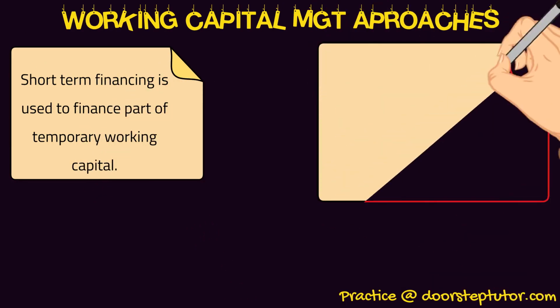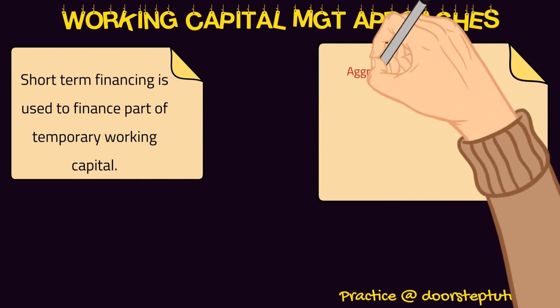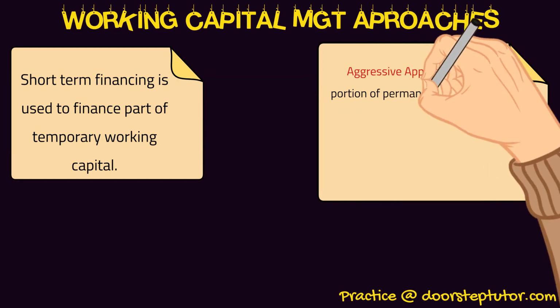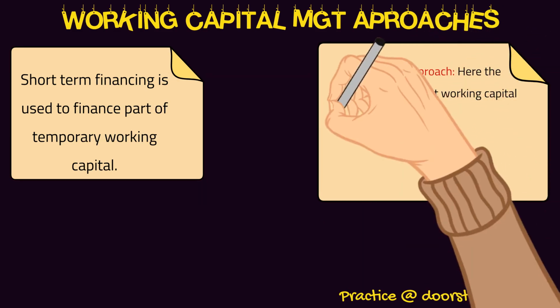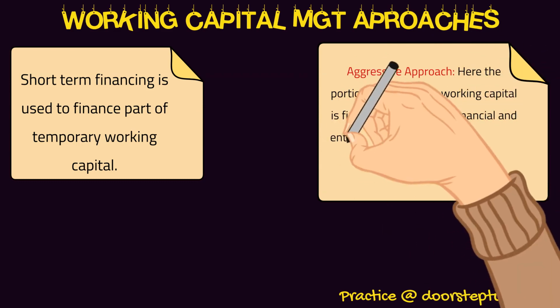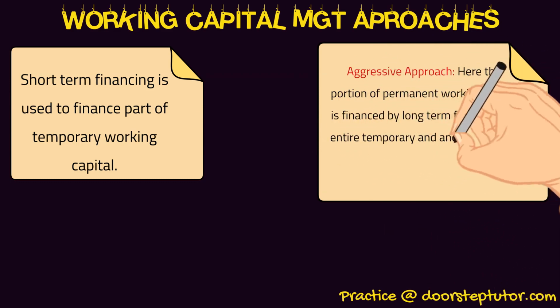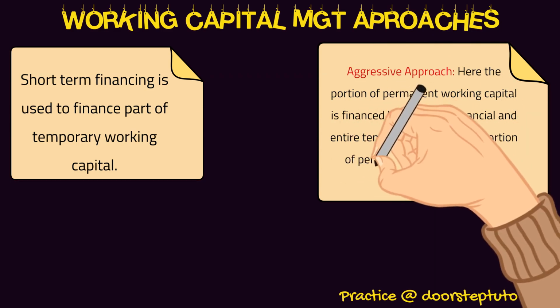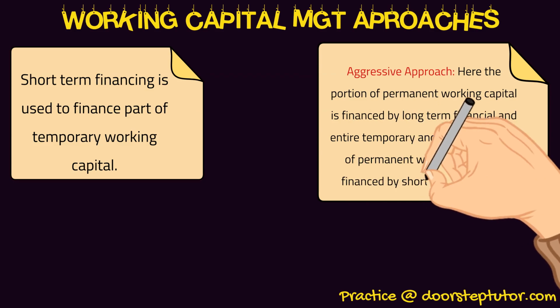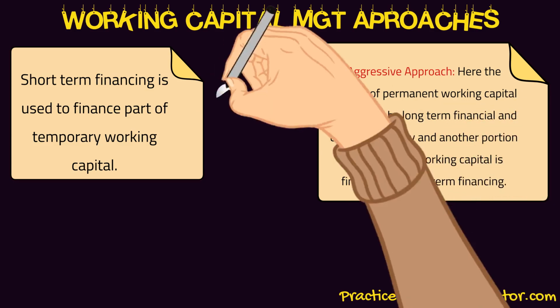Now the other one is the aggressive approach. The aggressive approach focuses on this: a portion of permanent working capital is financed by long term financial sources. Portion of permanent working capital, not all working capital.